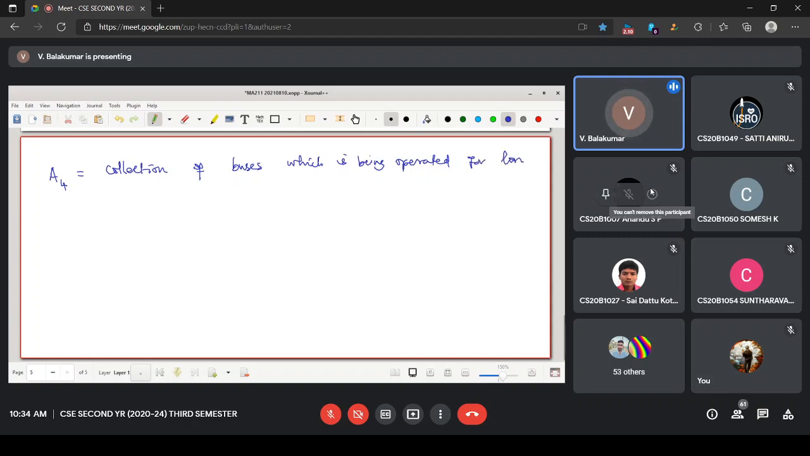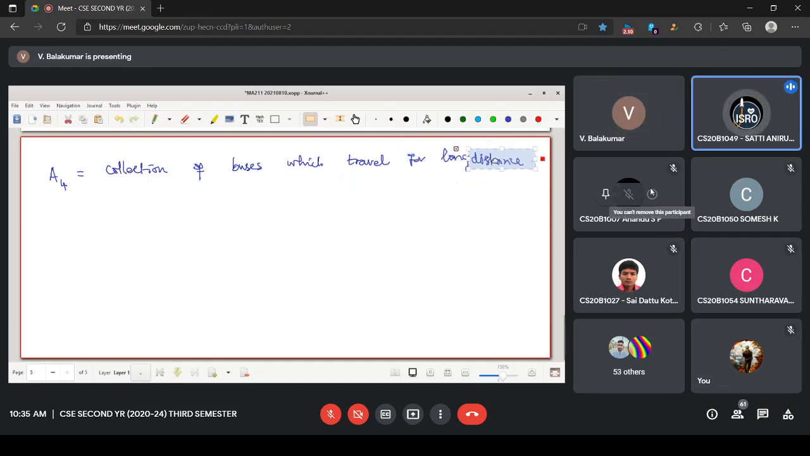This long makes the problem. Can somebody modify this as a set? The same example, buses traveling. Collection of buses which travel for long distance. Can somebody convert this into a set? Collection of buses traveling less than 100 kilometers.